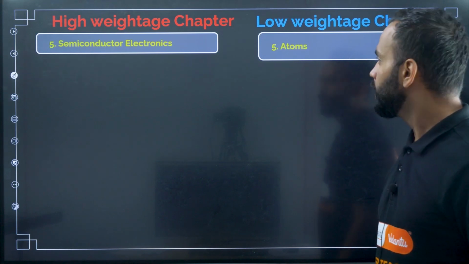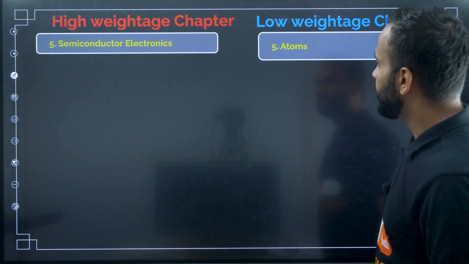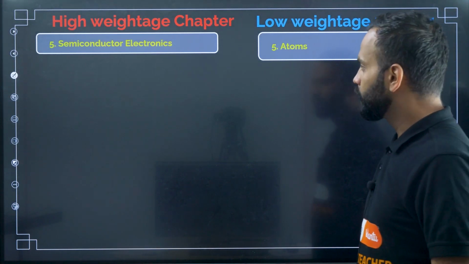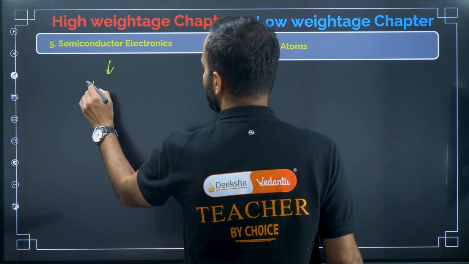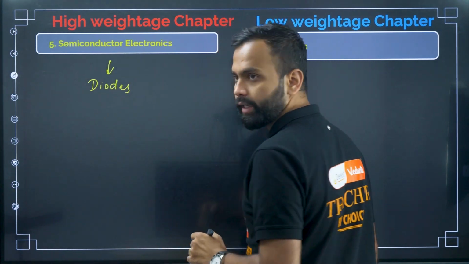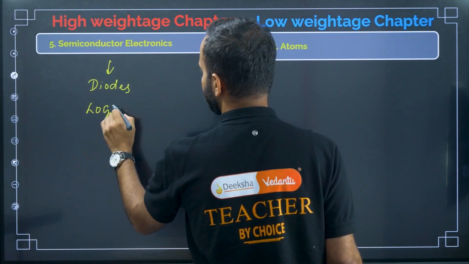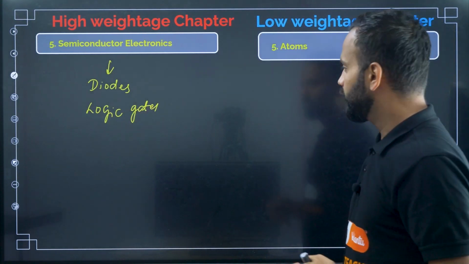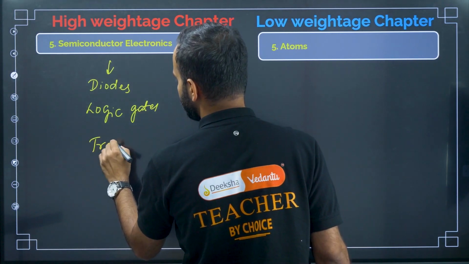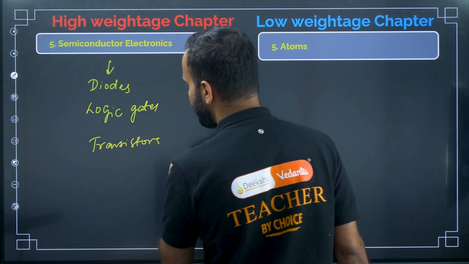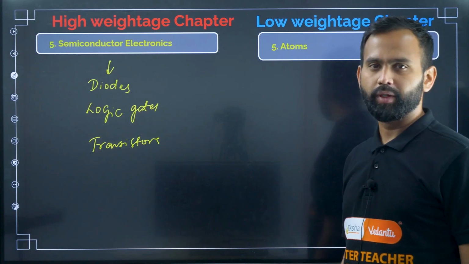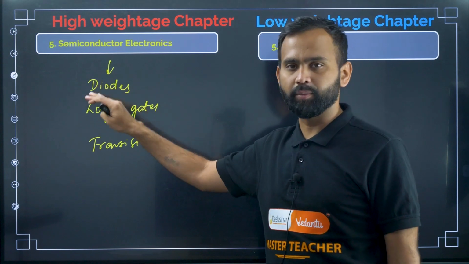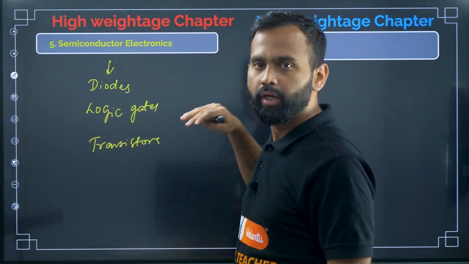Semiconductor electronics and atoms. Anyway, here in semiconductor electronics, most of the things are there, right? So the first one, diodes, right? Focus on diodes and logic gates. Logic gates are also there, and you should know how to find current gain, voltage gain in transistors. So focus more on these 3 topics. They are not going to ask very tough questions. Focus more on theory and some numerical questions. Solve previous year papers, you will get to know.